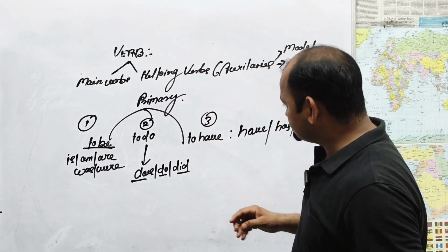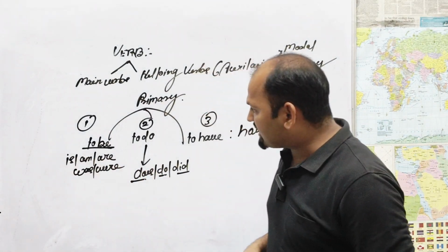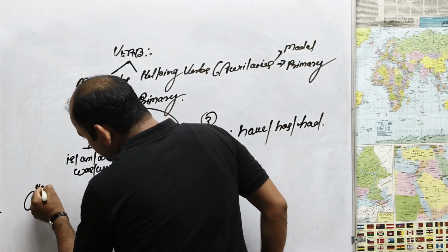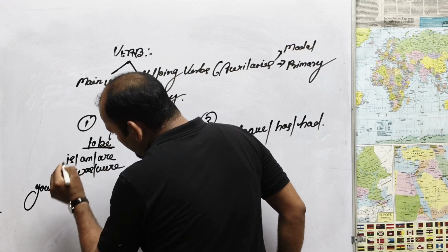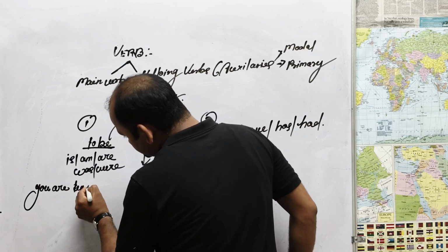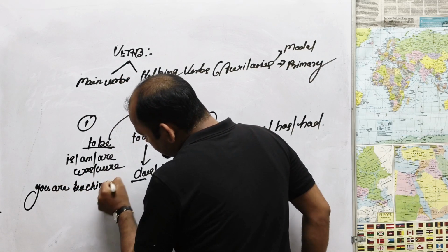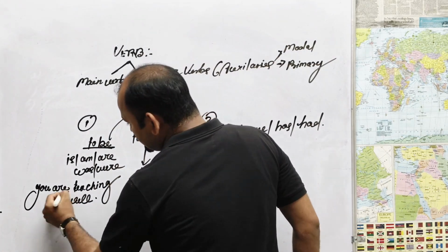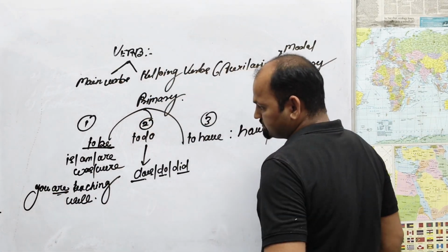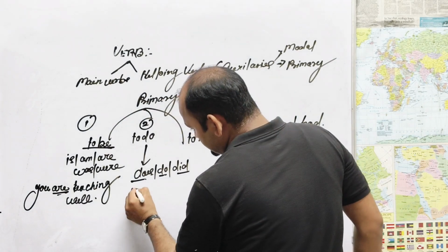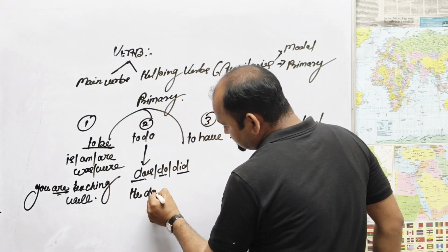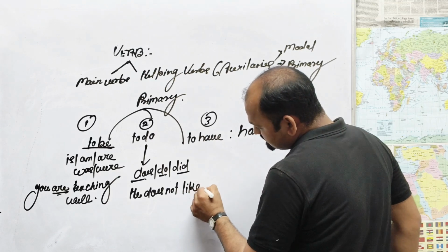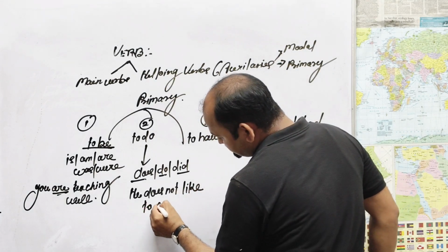Given these three terms, now let me give you the example. You are teaching well. I is here are. He does not like to our game.